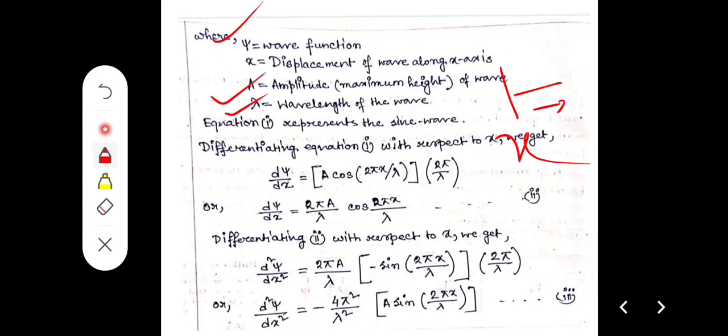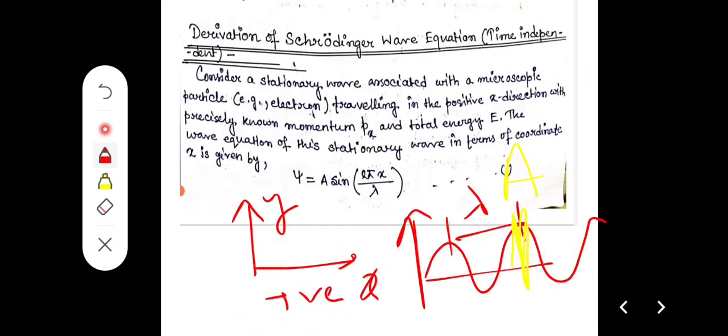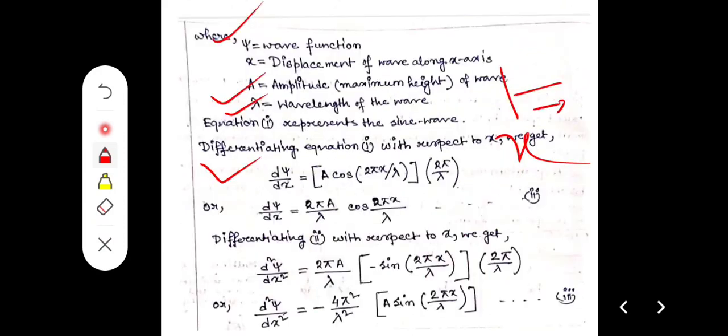Now differentiating the equation, d psi by dx. By differentiating psi equal to a sine 2 pi x by lambda, the constant quantity 2 pi by lambda comes first, and a also comes first, giving 2 pi a by lambda.